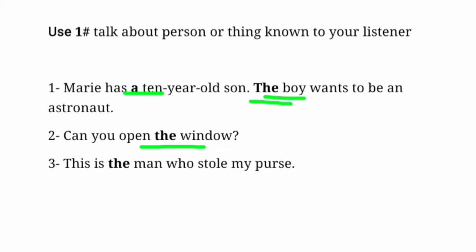And finally, this is the man who stole my purse. This example is a little bit different because if I stop with this is the man, you will be a little bit confused because you don't know him yet. But then if I give you more information about the man, this is the man who stole my purse. So that way it becomes known to you.